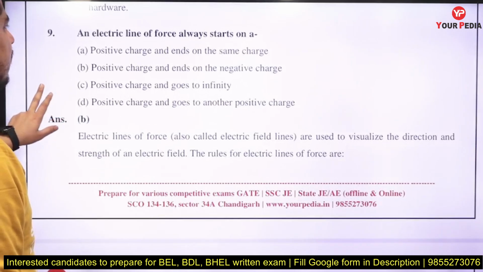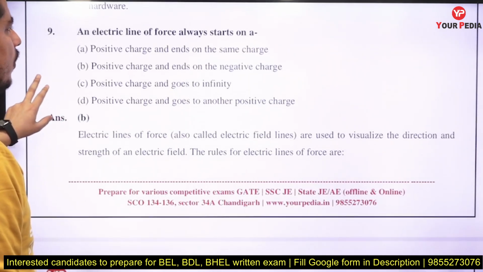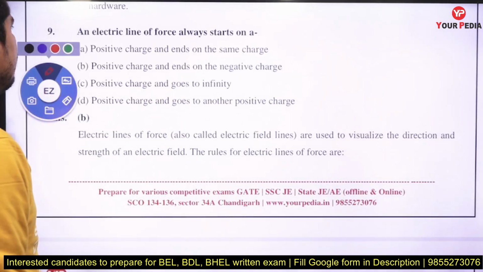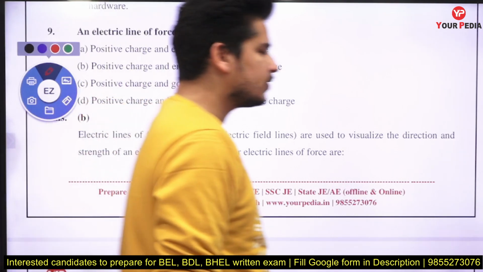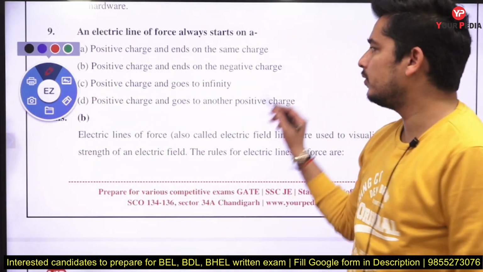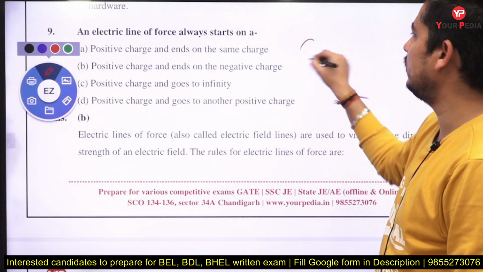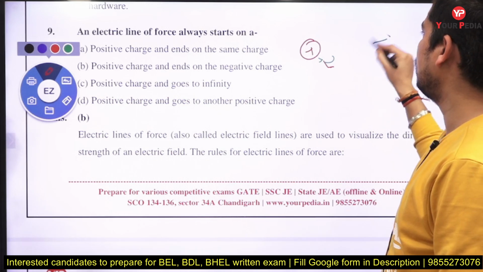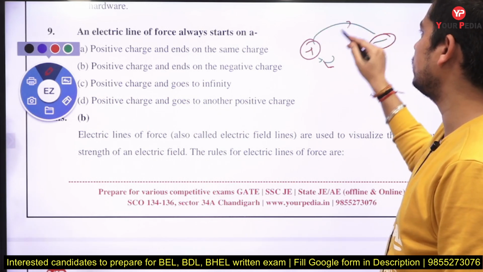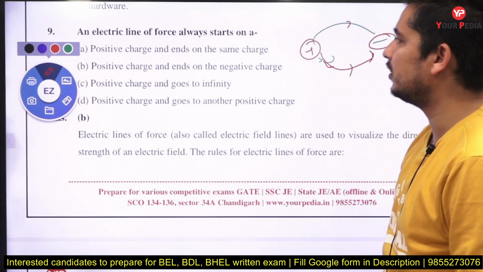Next is, electric lines of force always start from, see, if I am talking about electric lines of force, this is your plus, this is your minus, so they will start from the positive charge and they will terminate at the negative charge.